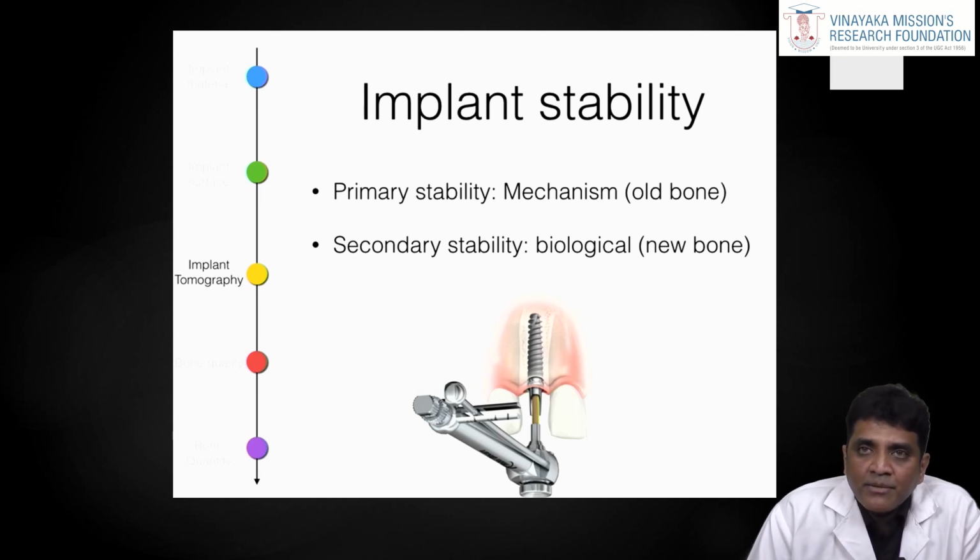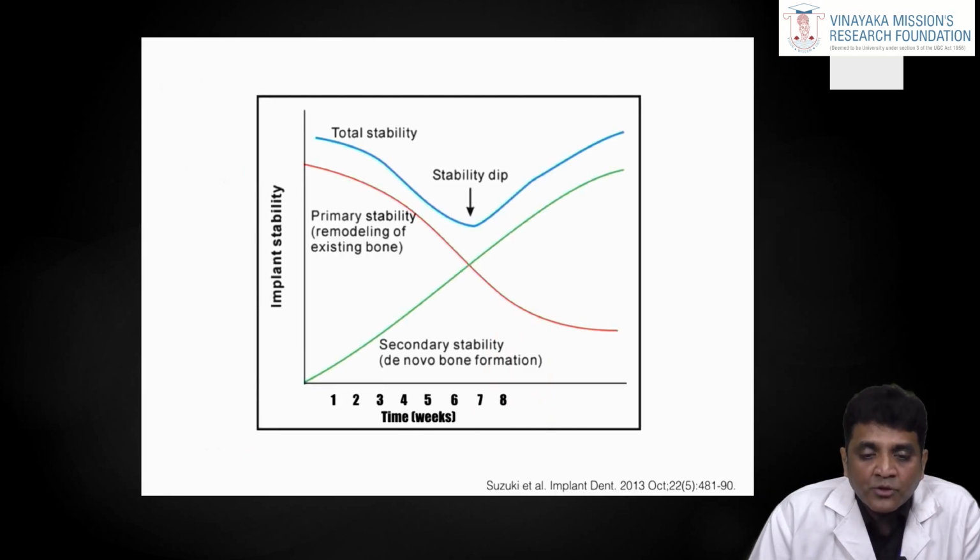When it comes to secondary stability, it's biological. That is, after healing, when new bone forms around the implant, the secondary stability will start. This graph clearly depicts the difference between primary and secondary. As I said, primary stability is higher at the initial level during implant placement, and gradually over the weeks and months, it will start to dip. The secondary stability will start to increase during the healing period, from the 5th week to the final 3 to 6 months. The secondary, biological stability will increase.